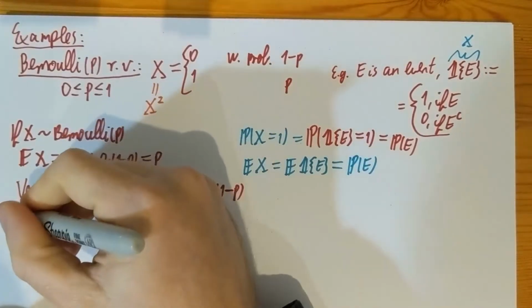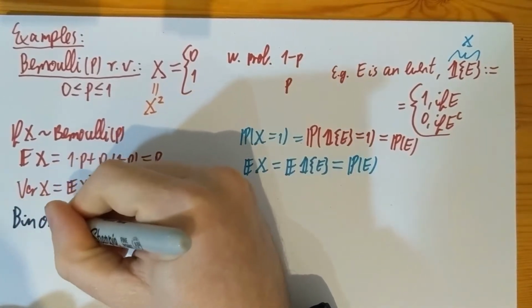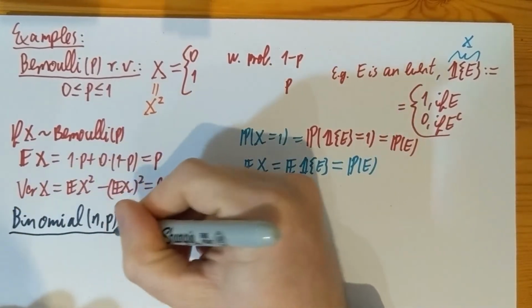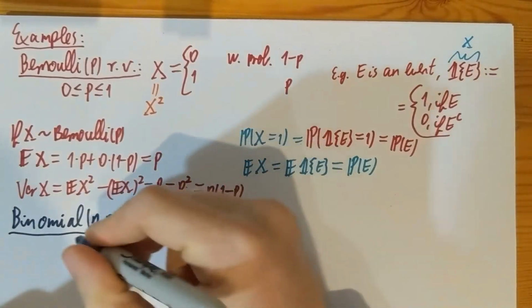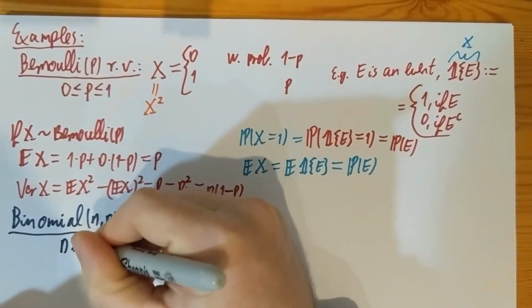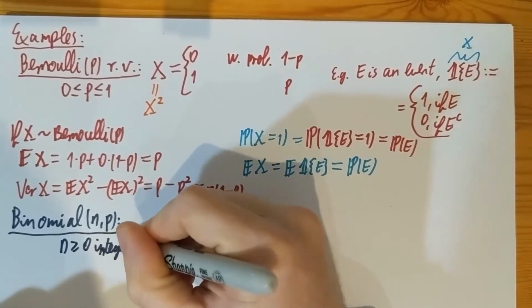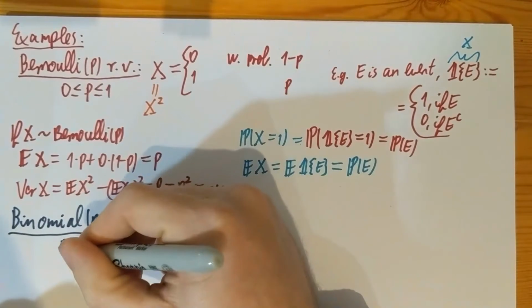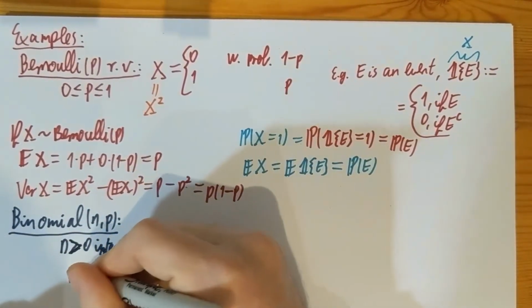Okay, the second example is going to be binomial, with parameters n and p. And so in binomial, first of all, n is a non-negative integer. When n equals 0, things are not very interesting, so maybe I should make it strictly bigger than 0. And then p again is a probability, so it's between 0 and 1.